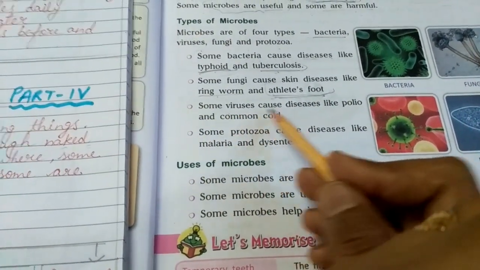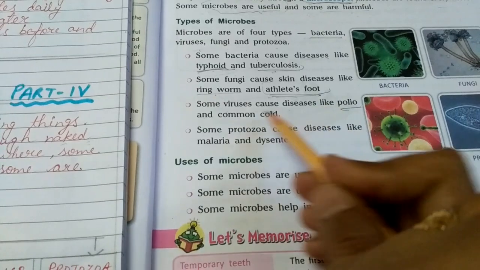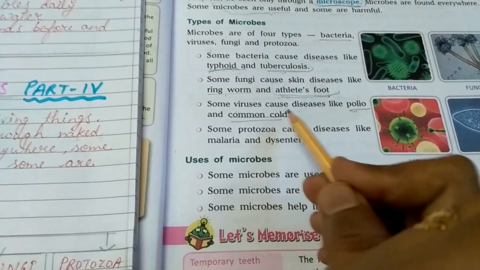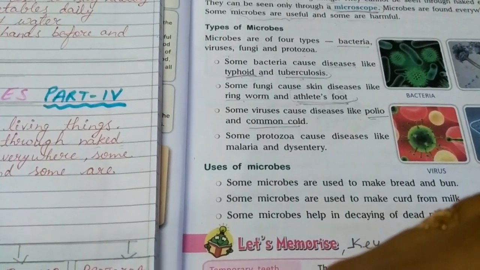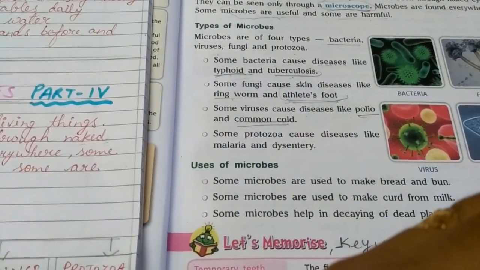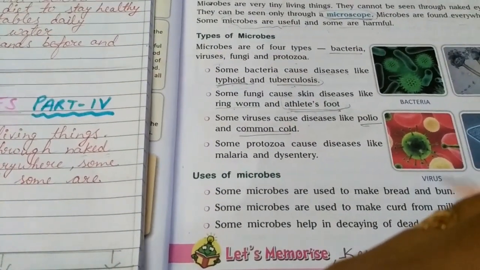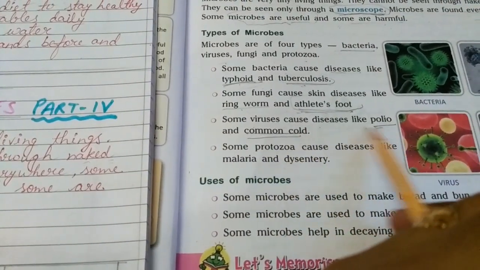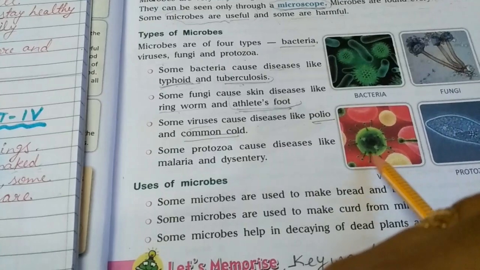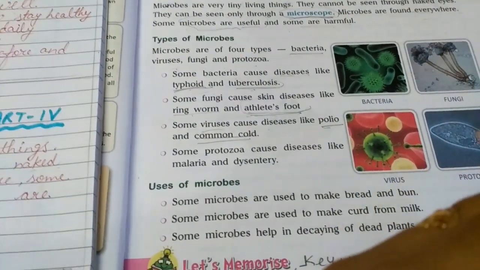Next, some viruses cause diseases like polio and the common cold. In the common cold, there is discharge and we have a running nose. We sneeze a lot and we cough a lot. These diseases are caused by viruses.